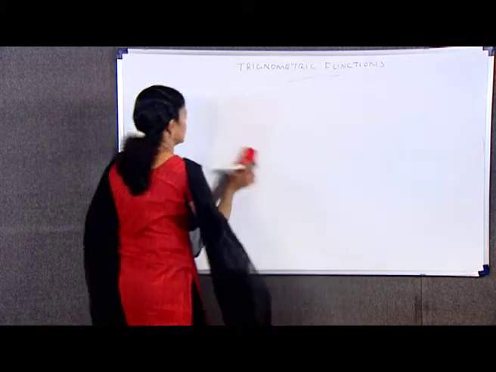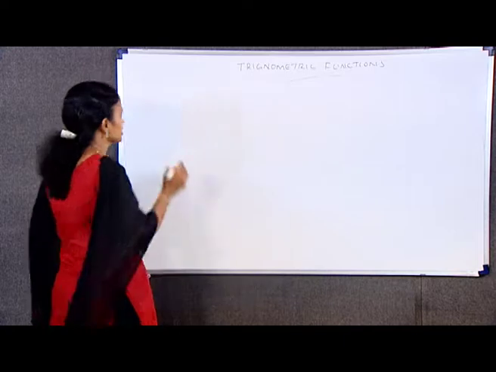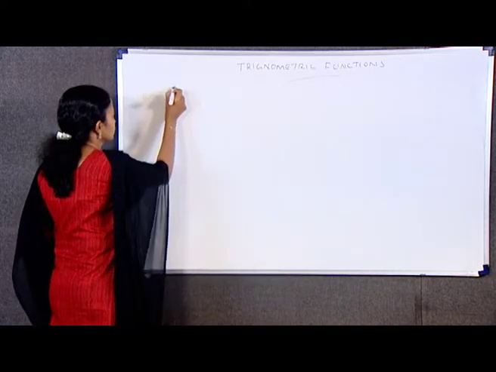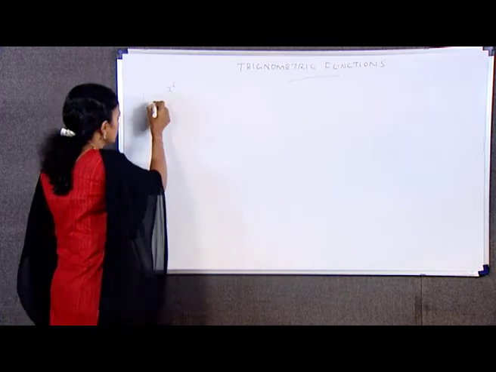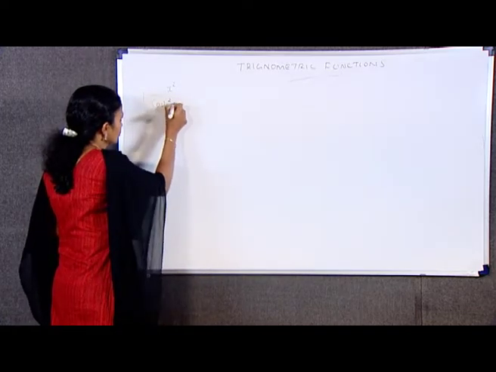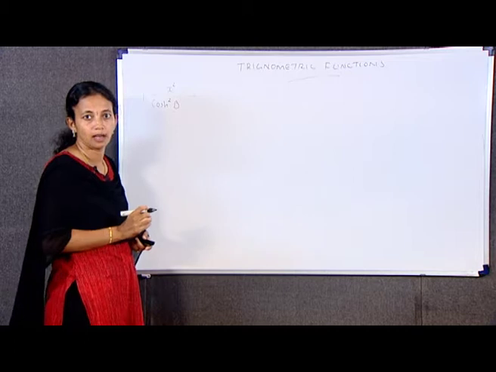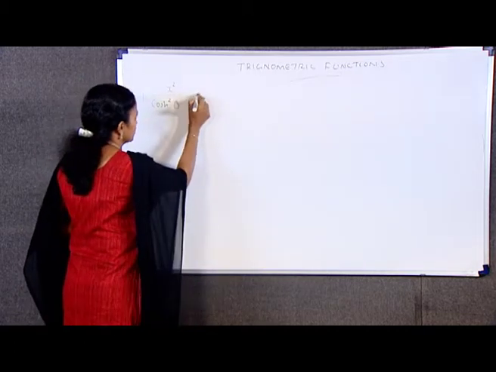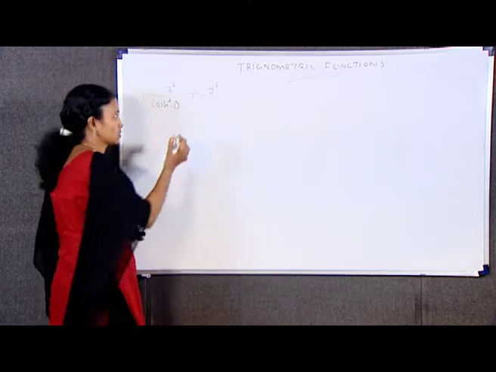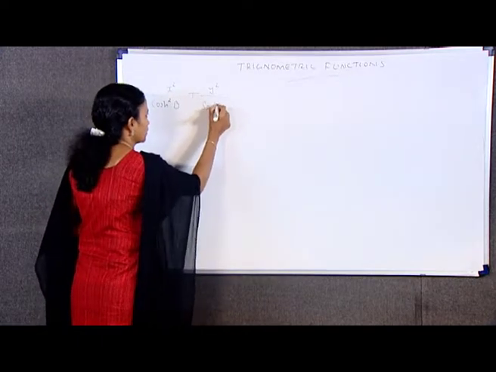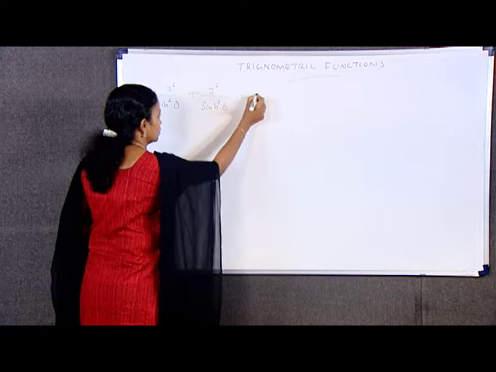That is, the first one is x²/cosh²b + y²/sinh²b = 1.